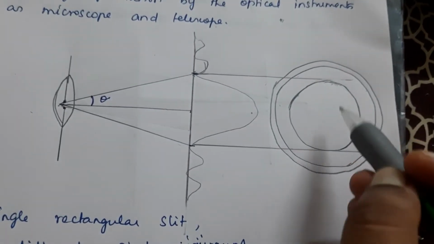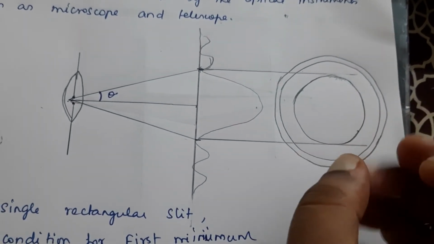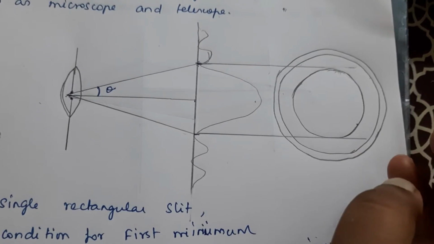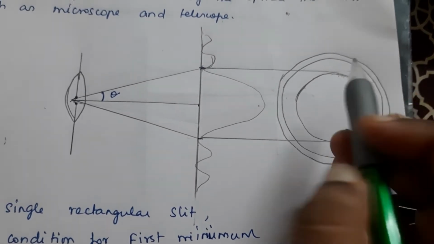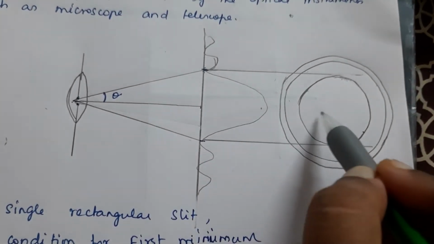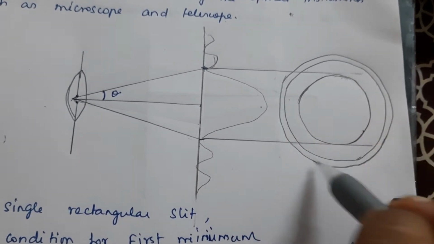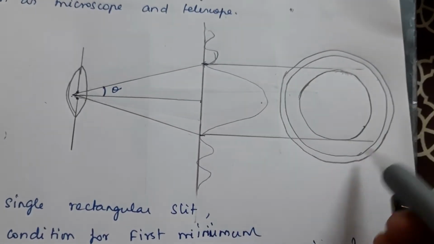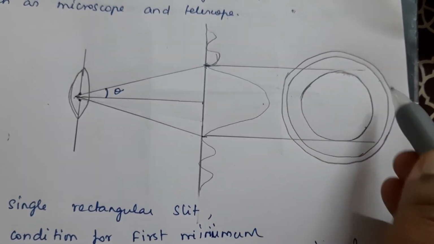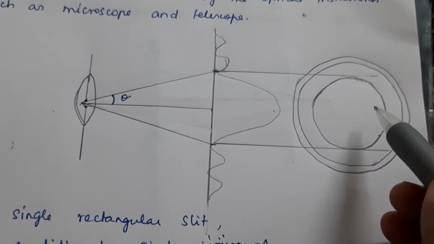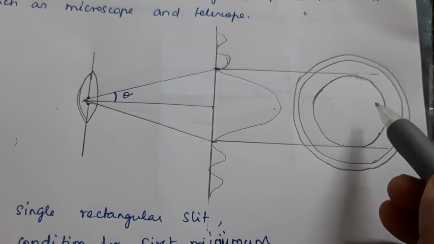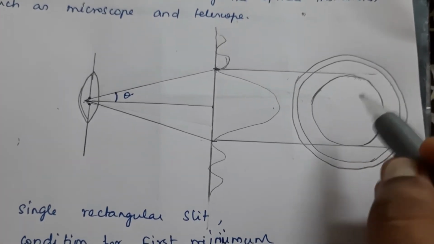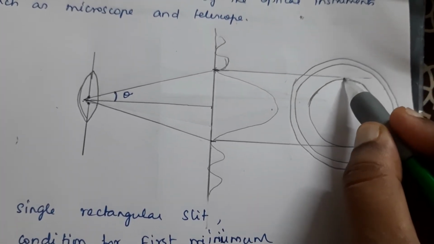But it will not be brighter; it will be fainter. As it moves away from the center, you can see only faint concentric circles. Now these concentric circles we call Airy's disk.